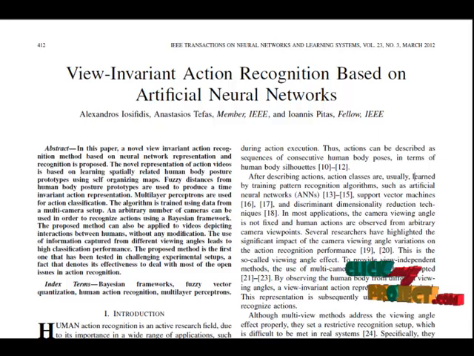Now let's see about View-Invariant action recognition based on artificial neural network. Here we propose a human action recognition system. In this paper we identify the human action by the use of NFS classifier. Human action recognition will be used in intelligent surveillance, human-computer interaction, content-based video compression and retrieval. We identify the human actions such as walk, jump, bend, etc.